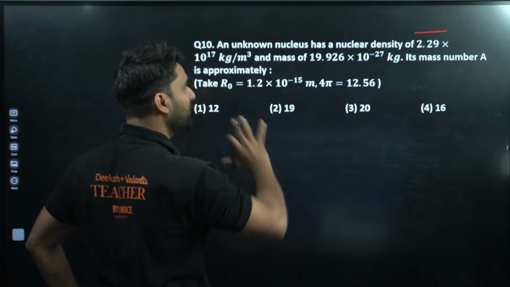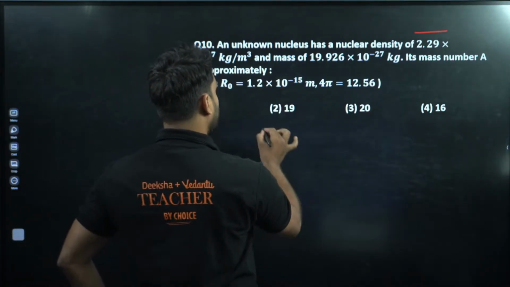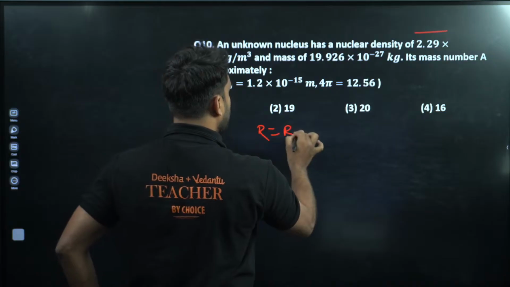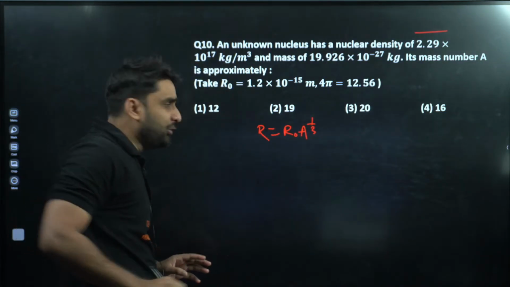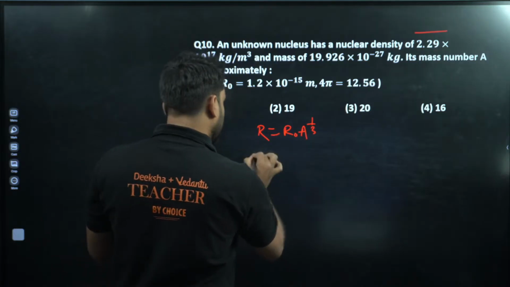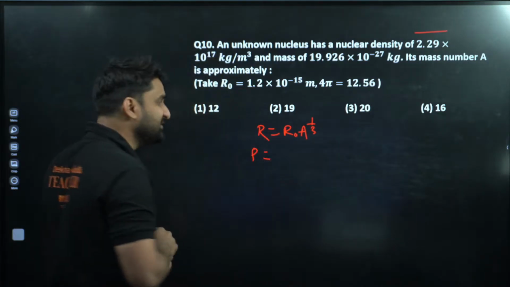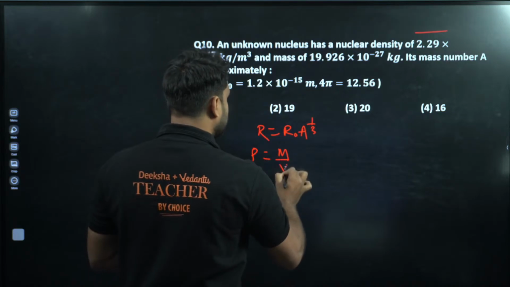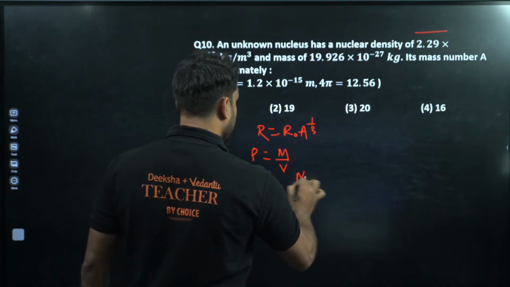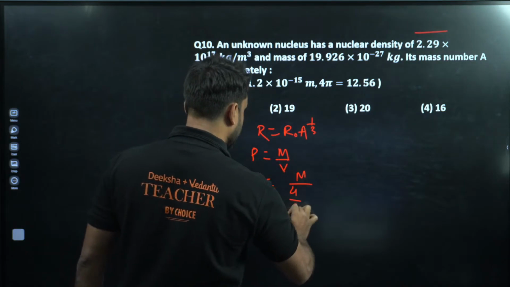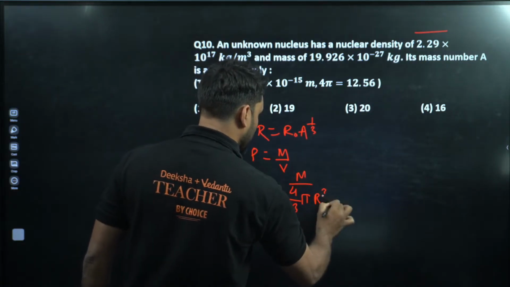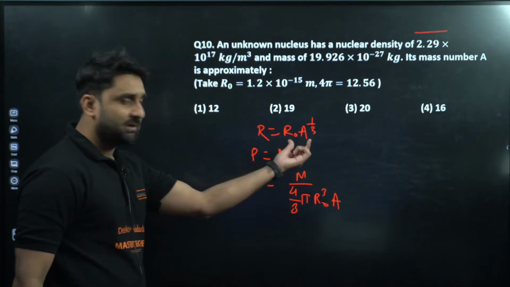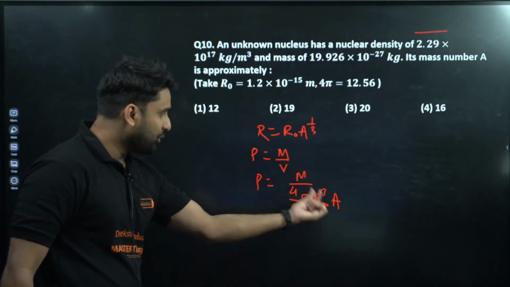R is equal to R naught A to power 1/3, so we can find the density. Density is equal to mass upon volume. Volume is 4 by 3 pi R cube. R cube means R naught cube and A will be there.